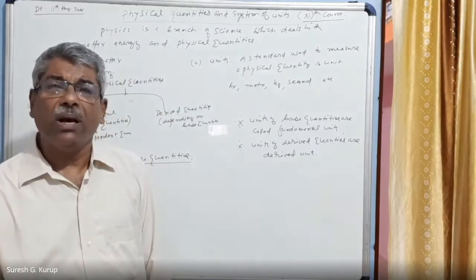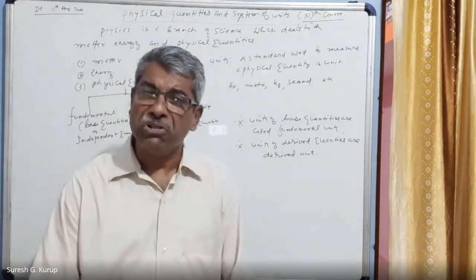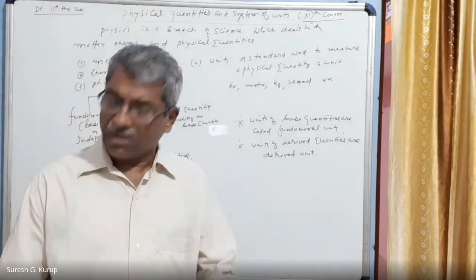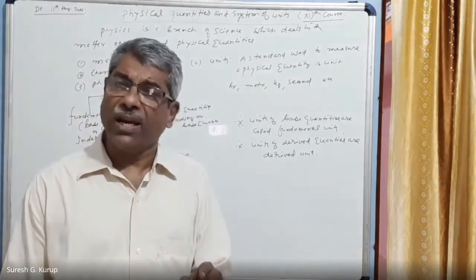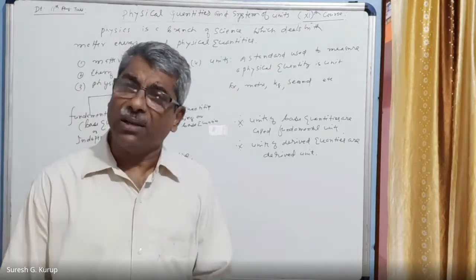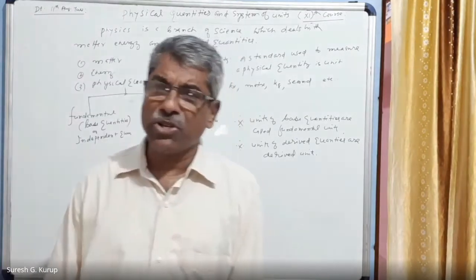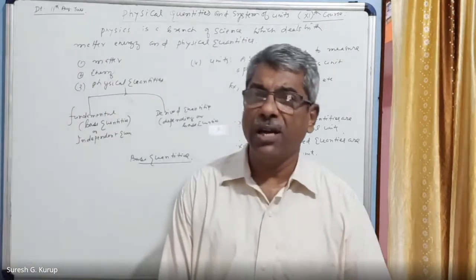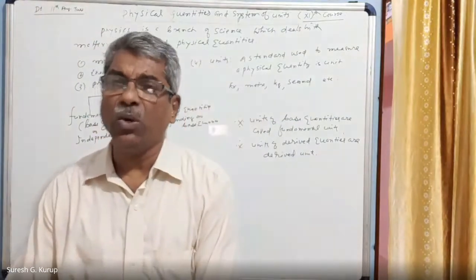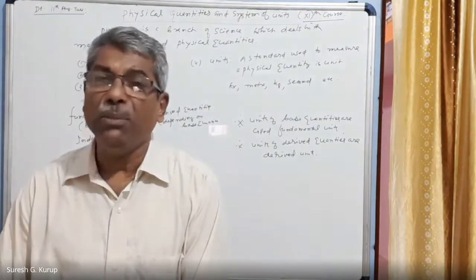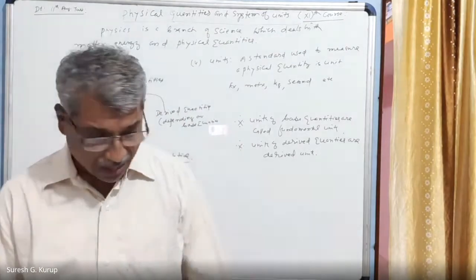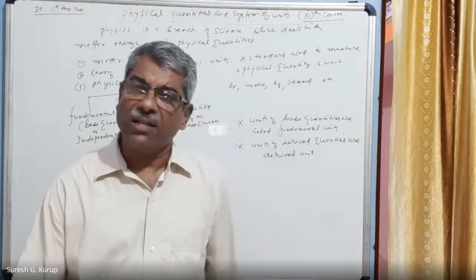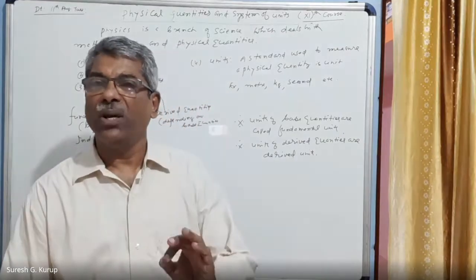Units are nothing but standards used to measure a physical quantity. Understand? Standards means just like a meter scale is a standard, or a centimeter scale is a standard. Suppose the length of a table has to be measured. It is of 2 meter length. The standard is kept two times, first at one end, then matching with the other end, and again keeping the meter scale. Once again, you get it measured. The length and the breadth of a table can be measured using that standard. That standard is called a unit.